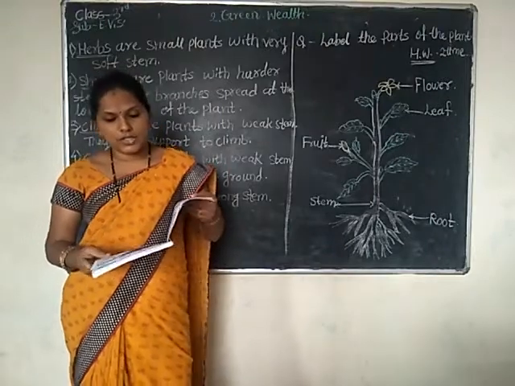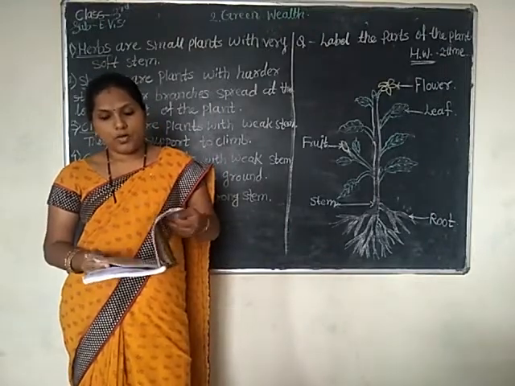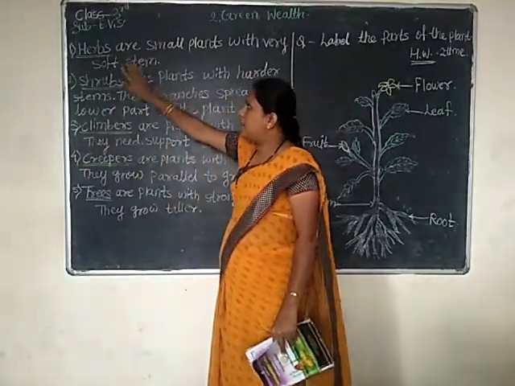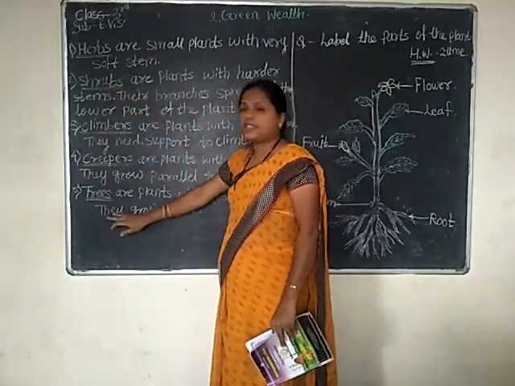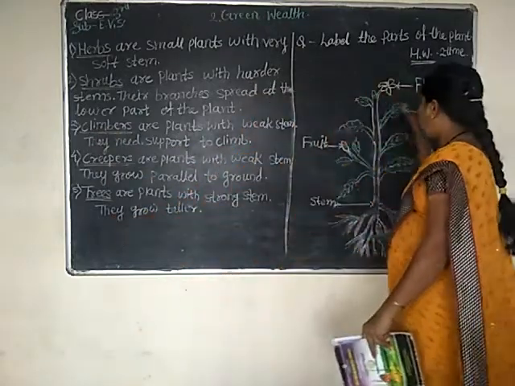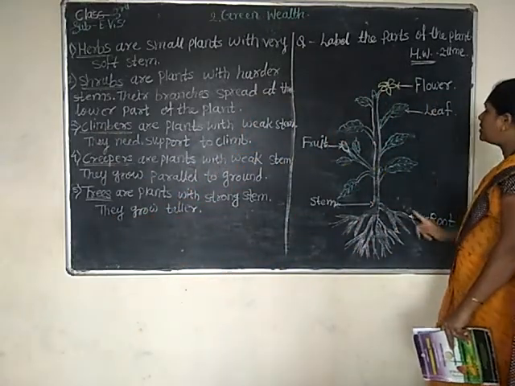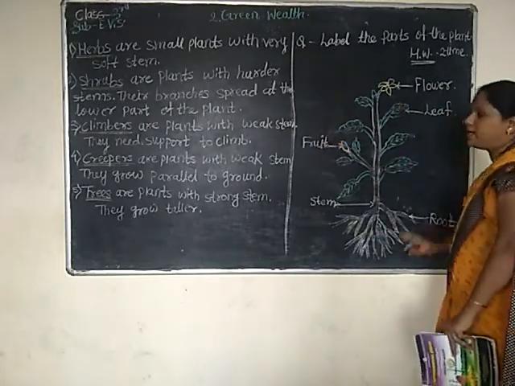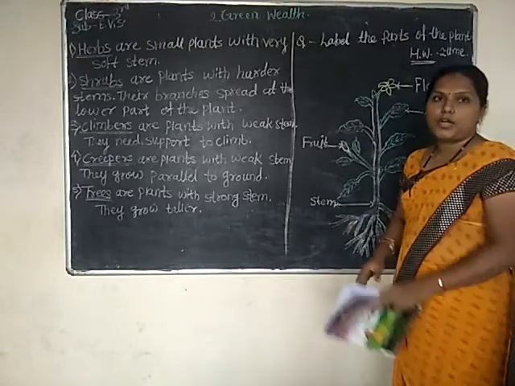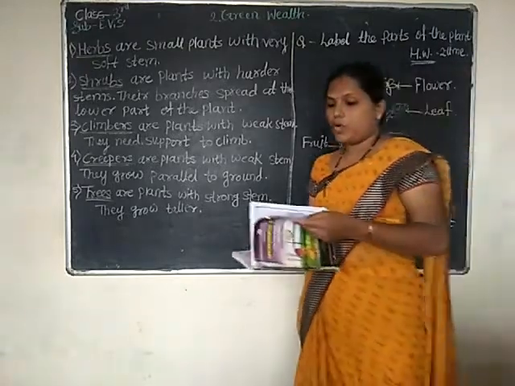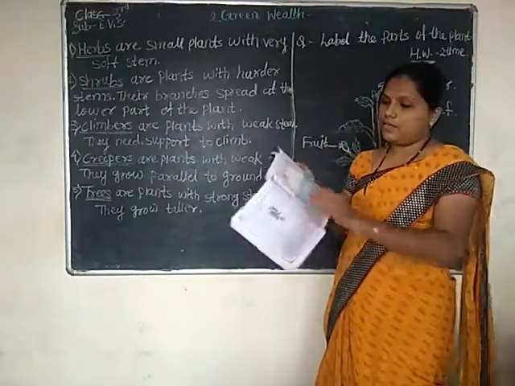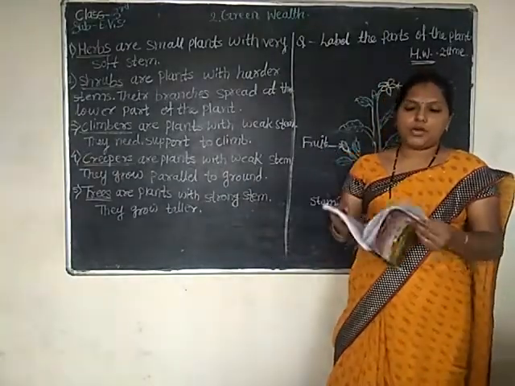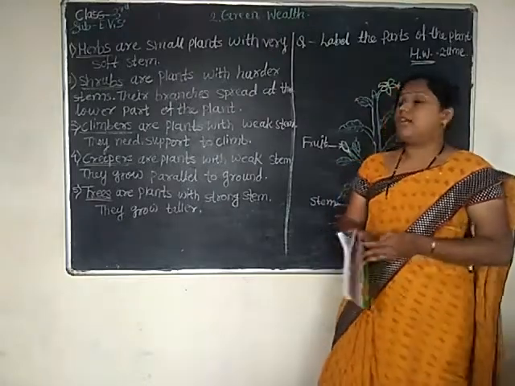Are you getting this lesson, children? Here are the different types of plants: herbs, shrubs, climbers, creepers and trees. And the diagram of a plant, with its different parts: flower, leaf, root, stem and fruits, and the color of all. Next one, water plants, plants growing on water. Next, they have given a table here for completing. I have already explained. In that way, we have completed our second lesson, Green Wealth.